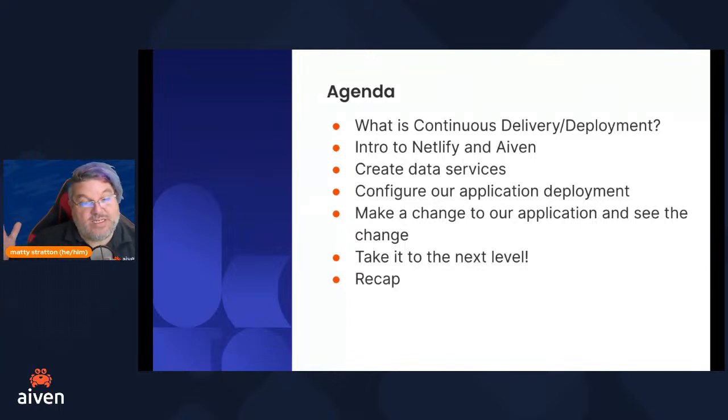We're going to talk about what is continuous delivery and what is continuous deployment, because these two lovely things have the exact same acronym and are slightly different. We're going to talk very quickly about what Netlify and Aiven are, because those are two of the platforms we're going to use in our workshop today for the application that we're delivering or deploying. We're going to create the data services that our application uses. We're going to configure its deployment.